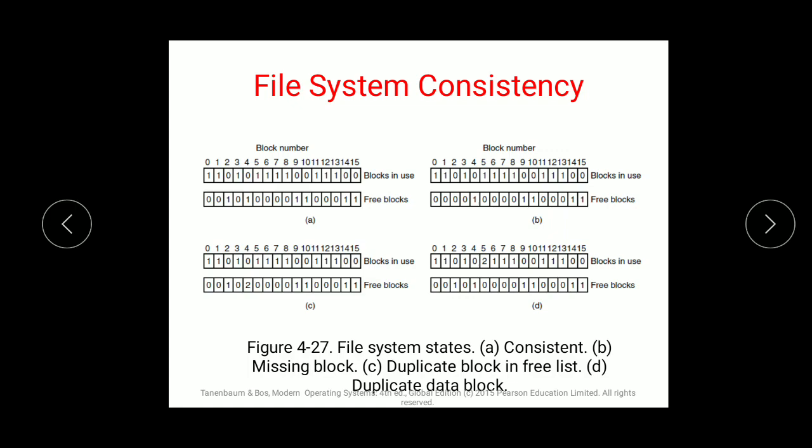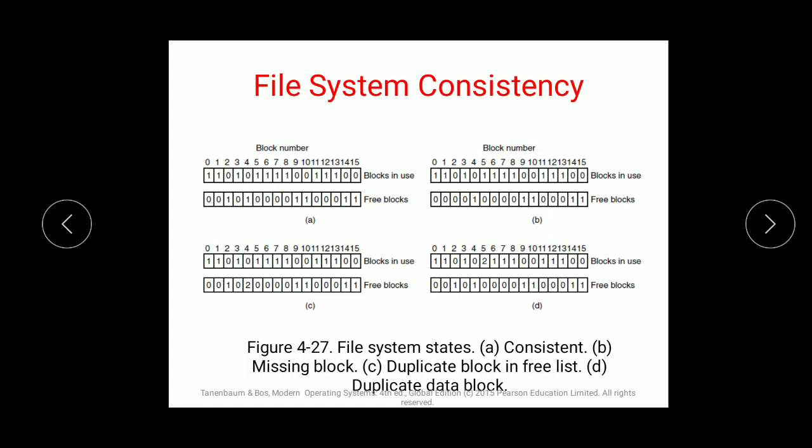Many systems handle file system inconsistency with utility programs that run when the system is booted after a crash. Unix has FSCK and Windows has ScanDisk for this purpose. Certain programs have been developed to handle file inconsistency, and those have names: Unix has FSCK and Windows has ScanDisk. Consistency can be checked on blocks and on files.